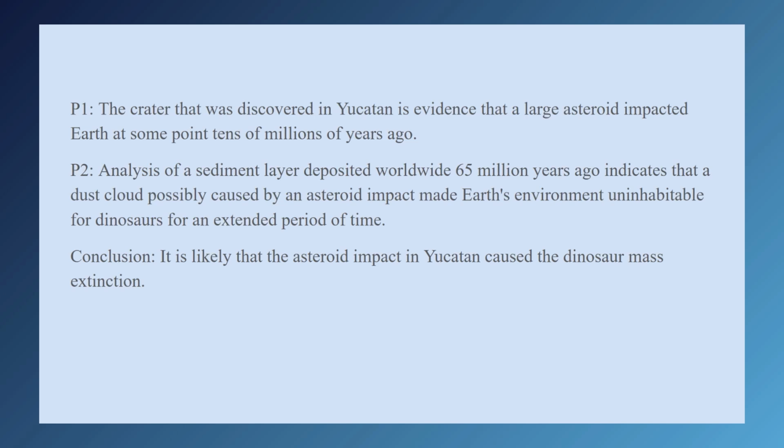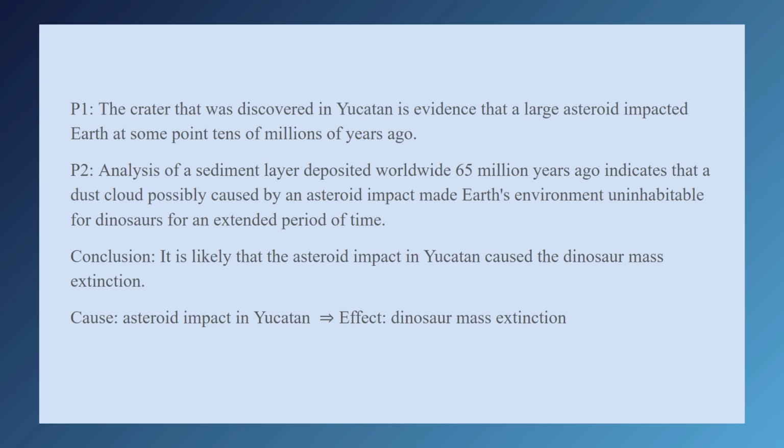So we have an asteroid that impacted, vaguely in the same time that this extinction event occurred, and we have a sediment layer that was deposited worldwide that indicates that possibly an asteroid impact made Earth's environment uninhabitable for dinosaurs, but the author is concluding that it's the same asteroid in both cases. This is a cause and effect argument. Asteroid impact in Yucatan led to the dinosaur mass extinction.